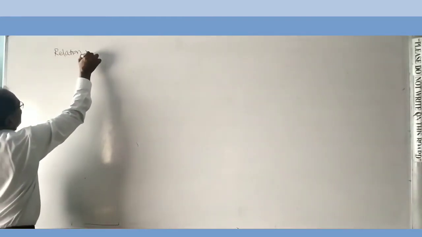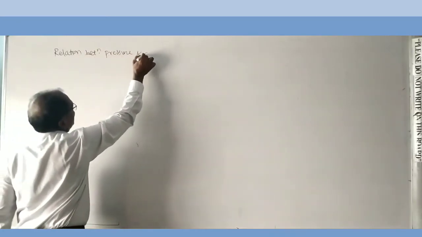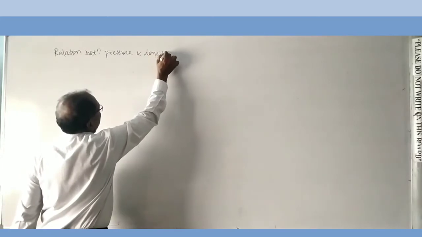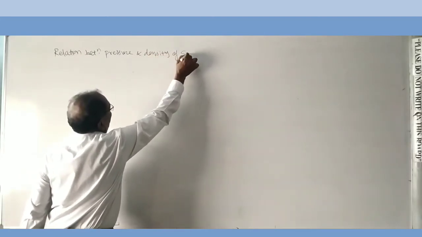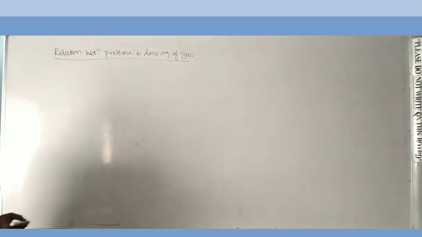Relation between pressure and density of gas.